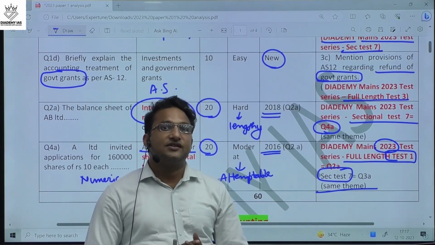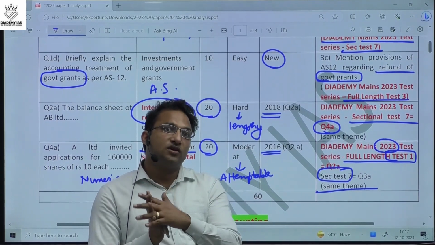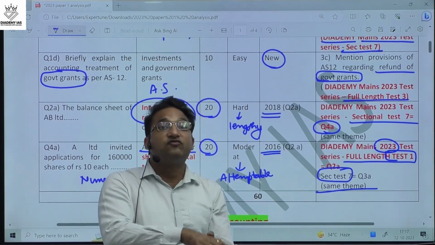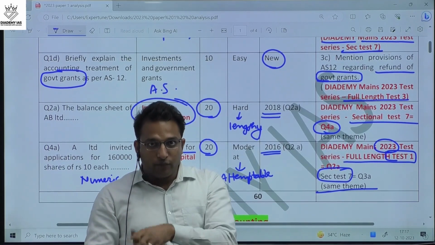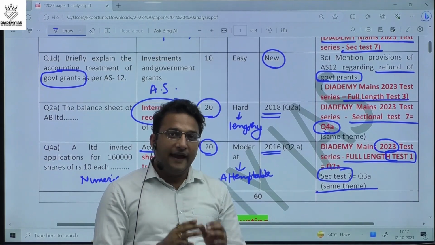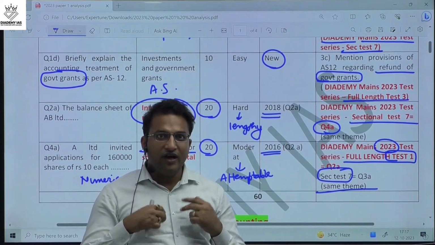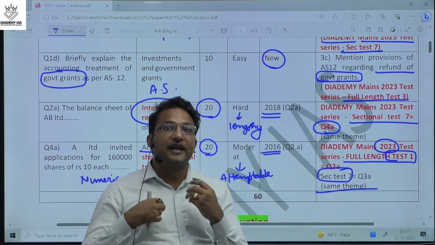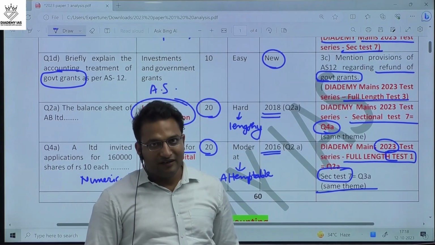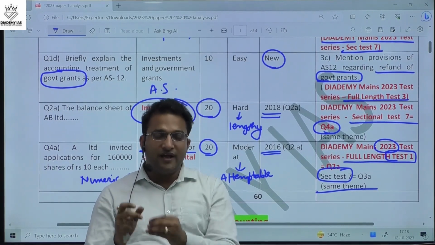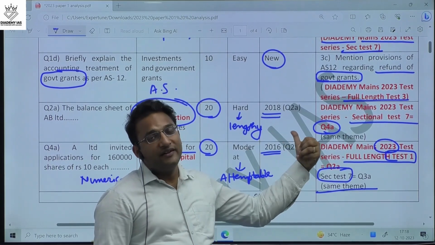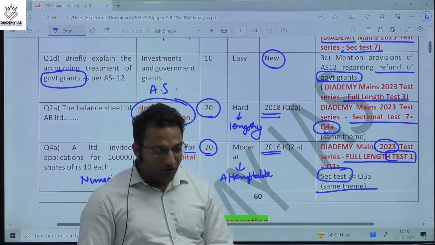When we make the test series, we predict the questions for that year based upon the last 45 years' trend. UPSC is repeating its trend and we are just following that trend. So it is not a coincidence. We are not astrologers. We are just experienced people and we apply intelligent guessing, and if you trust that, then definitely you will find this magic happening in the exam hall.